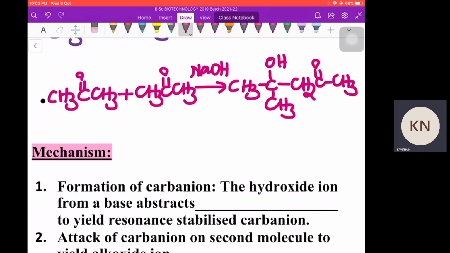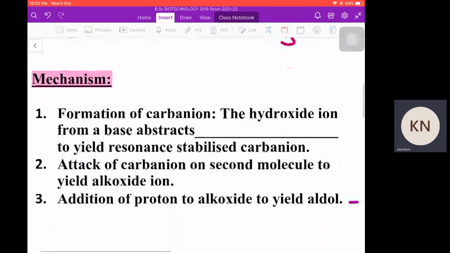Here also, when we check, the functional group is the keto group, and at the beta position an OH group is present. That's why in general we can call it beta hydroxy ketone, or ketol.